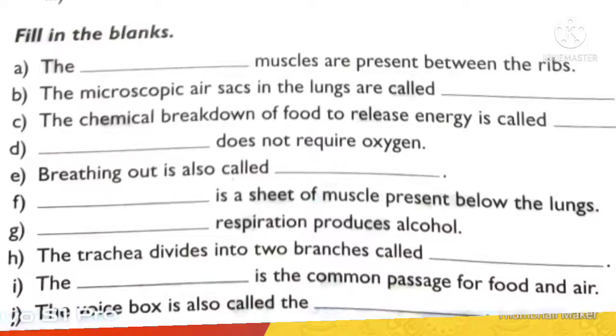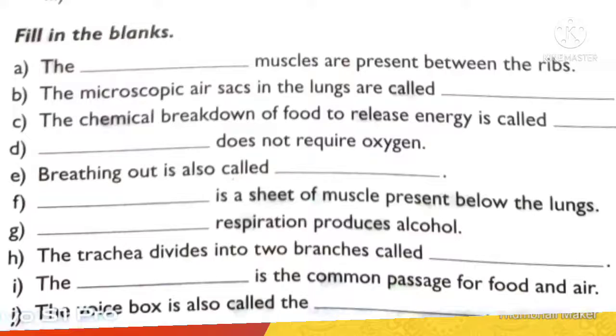H is the question: plants take in and give out gases from the air through. Plants have stomata through which they can exchange gases, meaning they can take air inside and give the air or gases outside. So the answer is stomata.